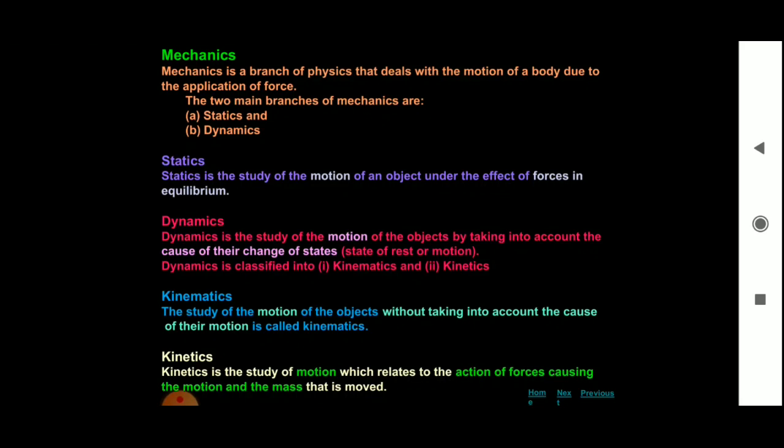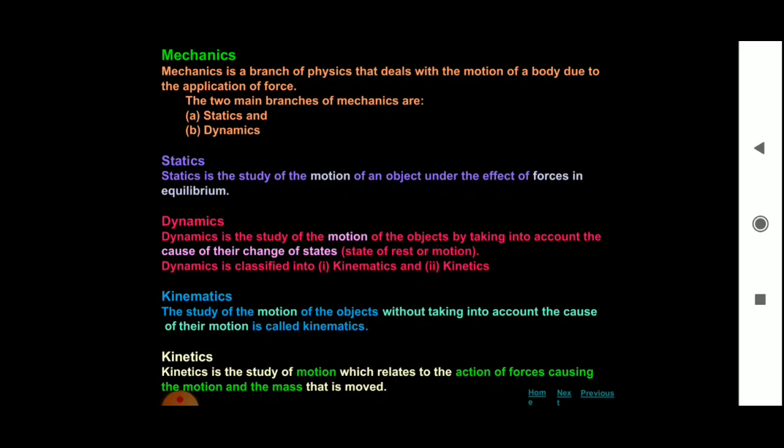Whereas kinetics is a study of motion which relates to the action of force causing the motion and the mass that is moved. That means kinetics considers the cause of their motion, whereas kinematics does not take the cause of their motion into account. So these are the subdivisions of dynamics.